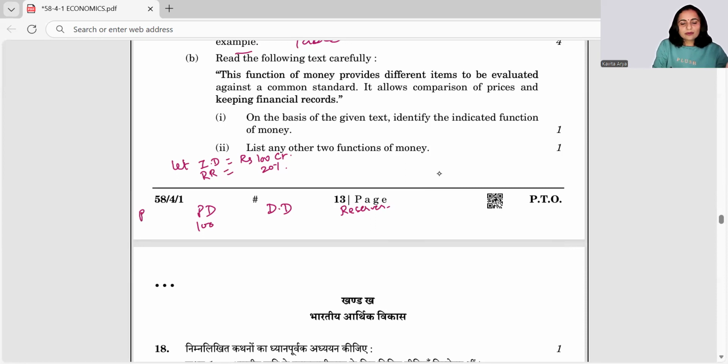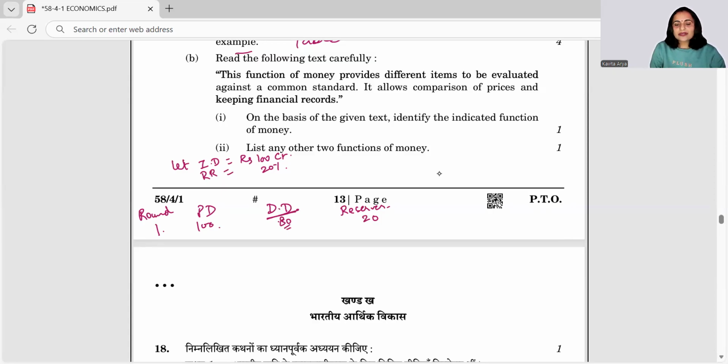So you have to give the table like this: this is round one, when primary deposits are 100. Out of this 100, you keep 20 here, and the rest, that is 80, you can lend. As per your assumption, this 80 comes back to the economy, right?